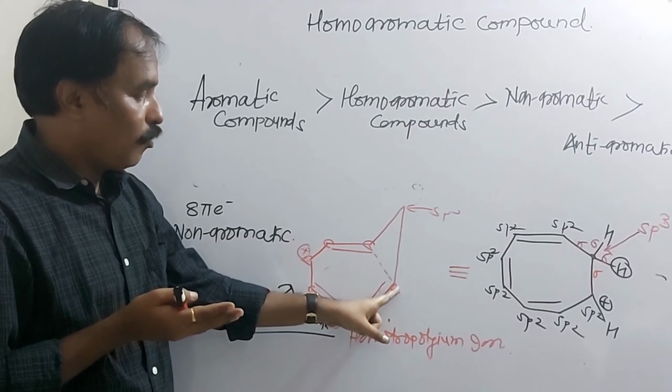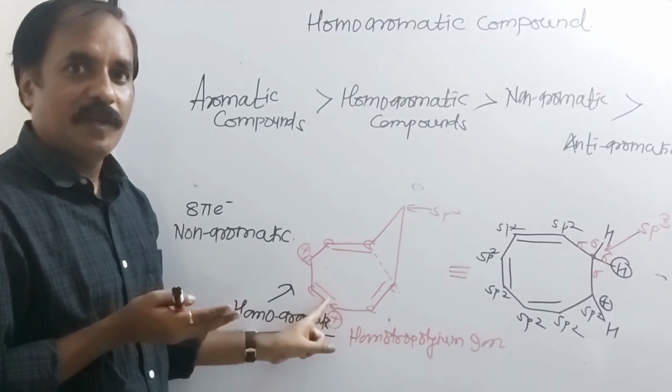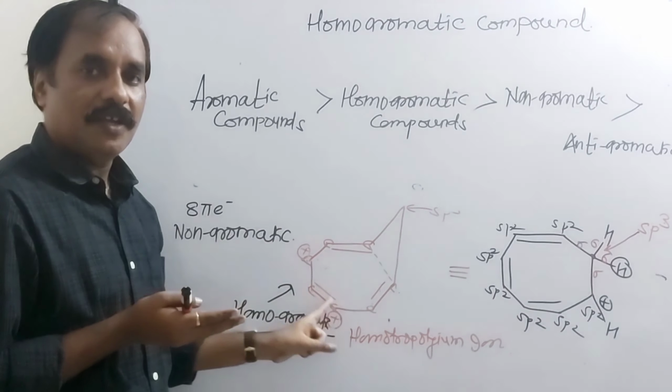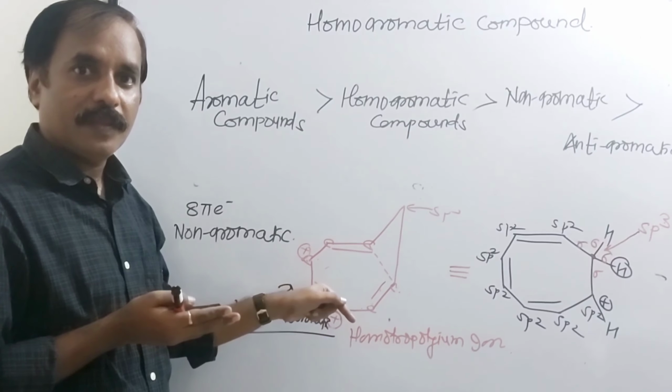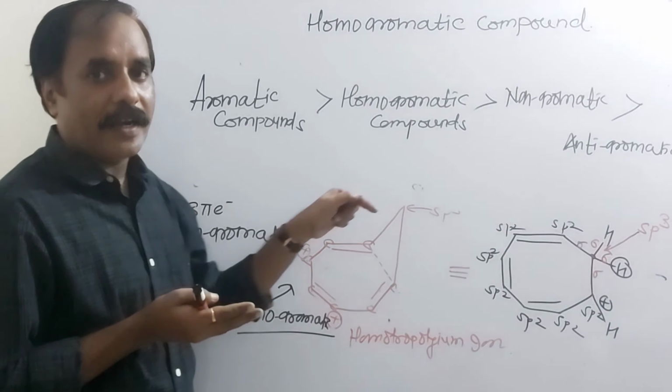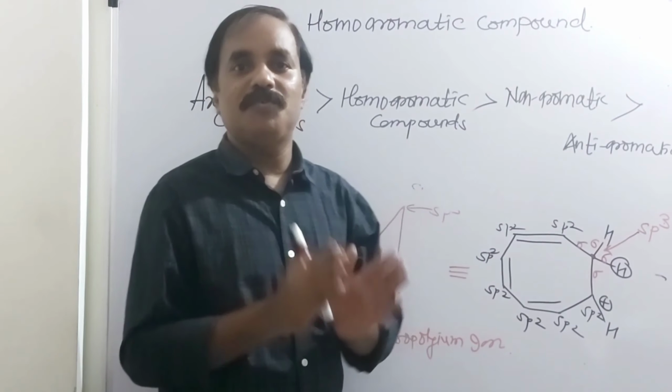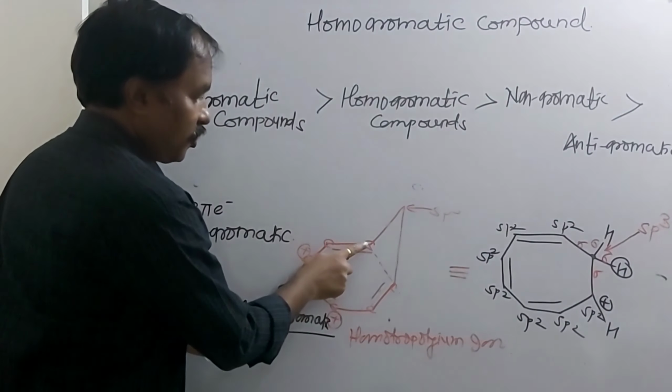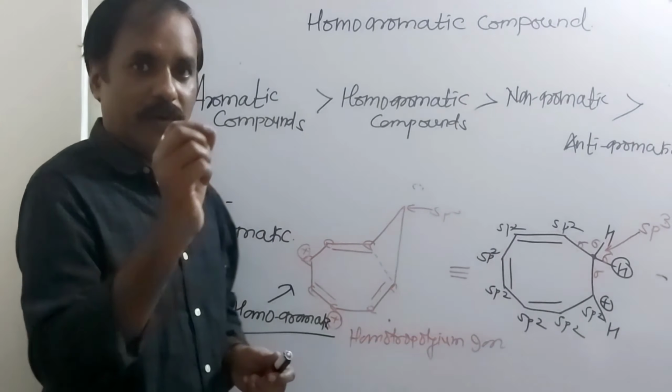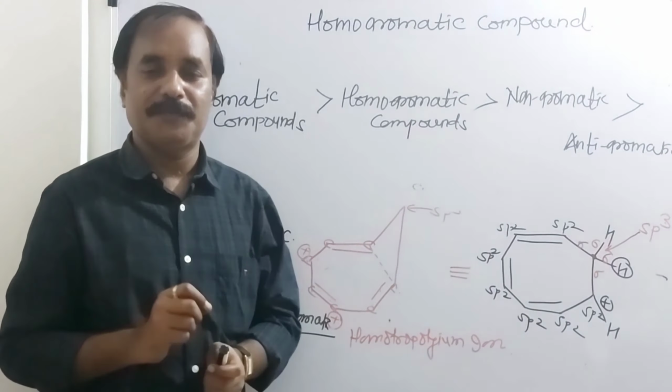So here it is carbocation, sp2, sp2, sp2. The rest 7 carbon atoms are in the same plane, isn't it? So there is a complete resonance, complete delocalization of charge, isn't it? Because the distance between these two carbon atoms now decreases. So there is a migration. This is like what? Homotropylium ion. Perfect example. So there is a complete resonance. So this compound is said to be what? Homoaromatic compound, isn't it? If any doubt, put it in the comment box.